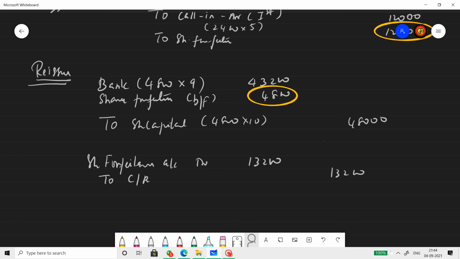Hope you understood this sum. These are very, very important sums from the chapter company accounts. When you see this, try these two sums at the same time of watching. Also, try the immediate next question.